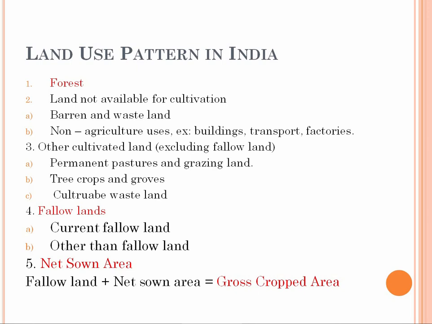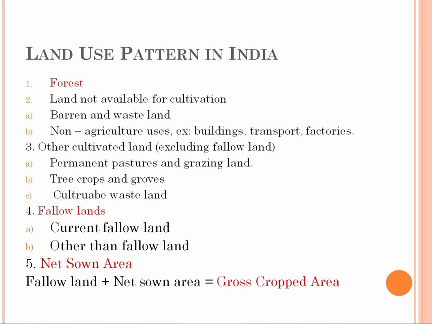And the fourth one is fallow lands. Fallow lands can be divided into two: current fallow land and other than current fallow land. The current fallow land is land which has not been cultivated for one agriculture year. An agriculture year could be a 3-month crop, a 6-month period, or 1 year. So current fallow land is land we are not cultivating for 6 months or less than 1 year.